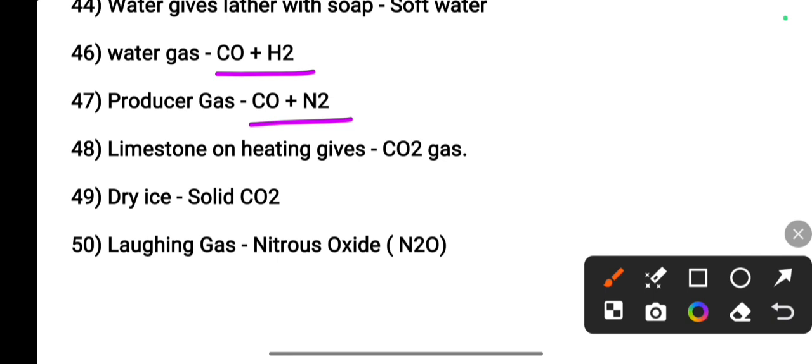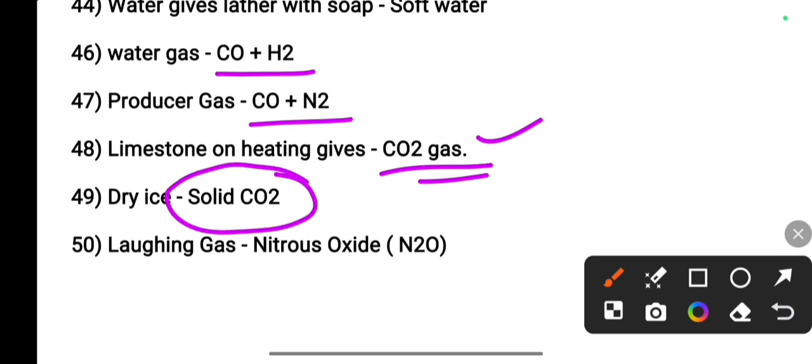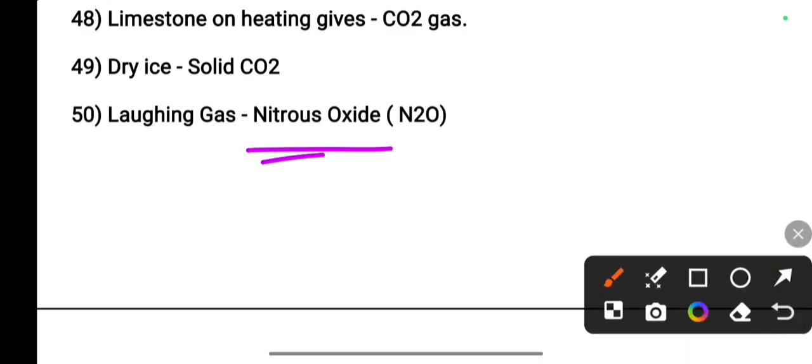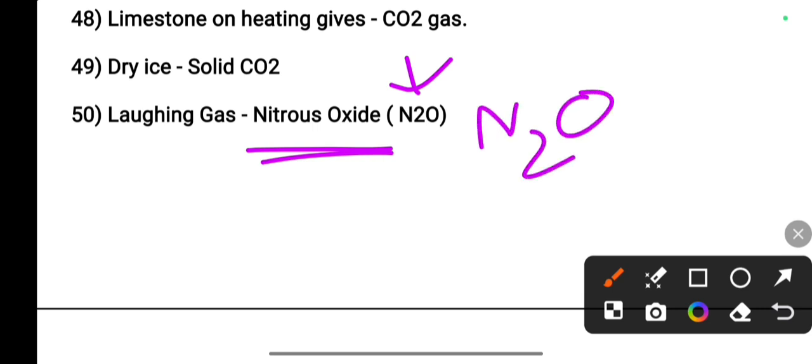Next, limestone on heating gives which gas? That is carbon dioxide gas. Dry ice: solid carbon dioxide is called dry ice. Laughing gas: nitrous oxide. You have to remember the molecular formula also, N2O, that is nitrous oxide.